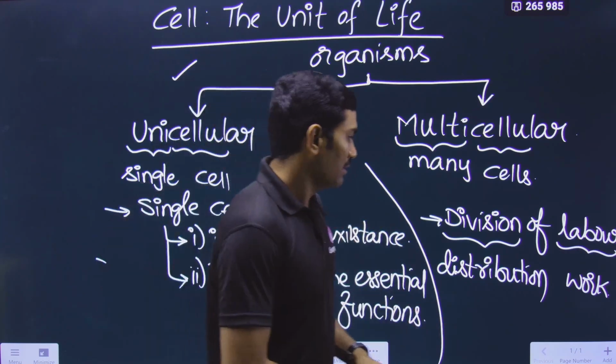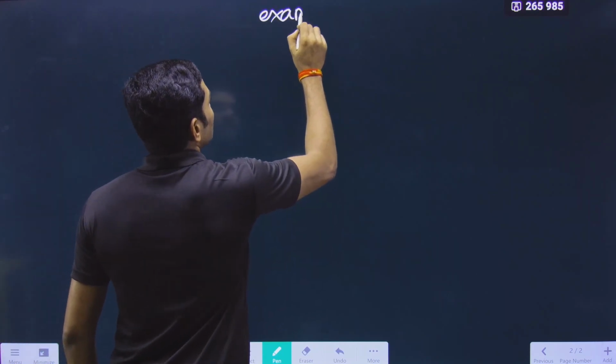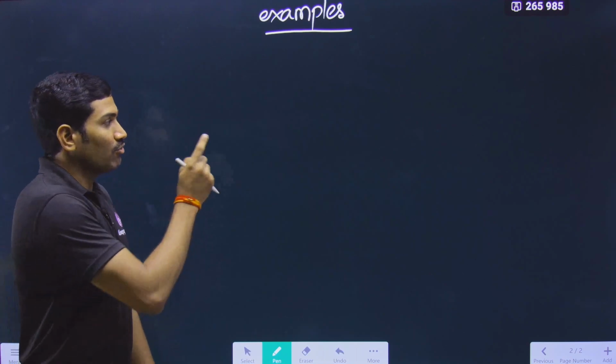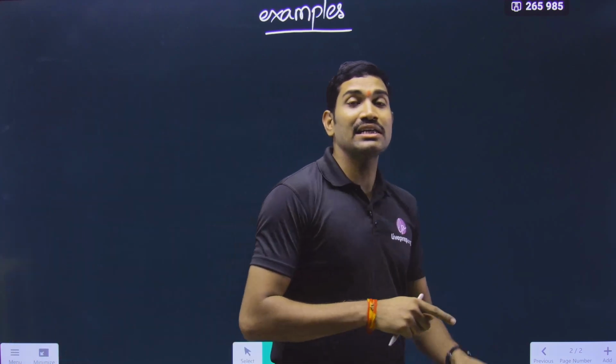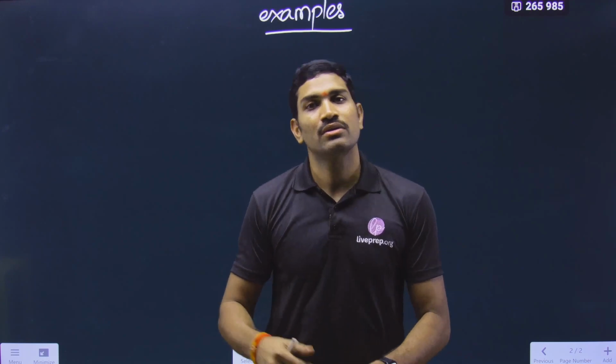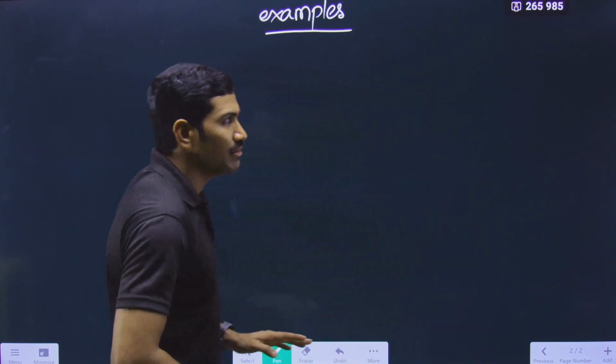Once it is done, this particular content is over, and the next important one is examples. This information was not given in NCERT here, but whatever examples we are writing here are given in different other chapters also. So this is very important information to note down, and you need to compulsorily remember this.